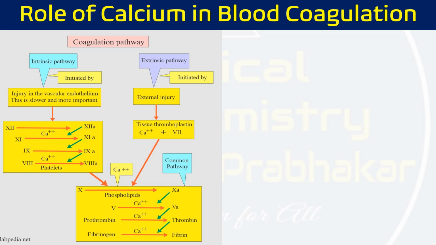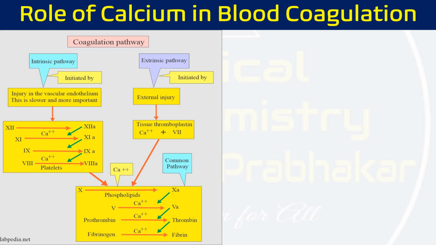Now, how is it involved in blood coagulation? Several reactions of the blood cascade normally require calcium, that is factor 4. This is the detail about the blood cascade. We have two major types of coagulation pathway: one is intrinsic, the second one is extrinsic.